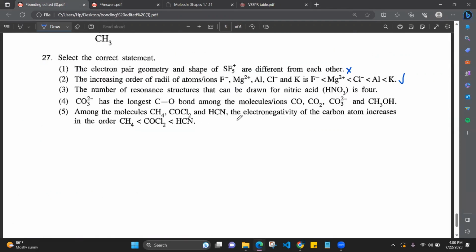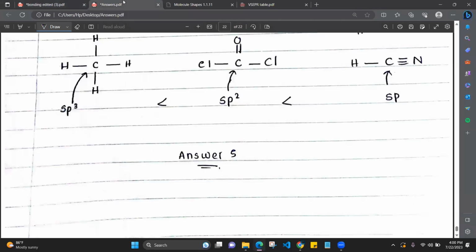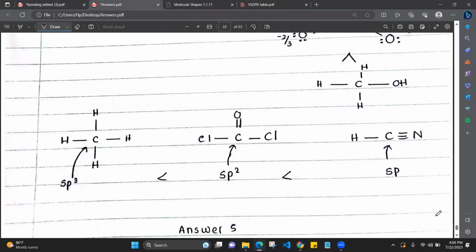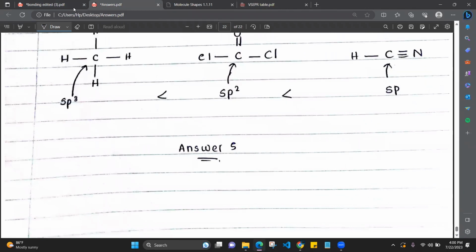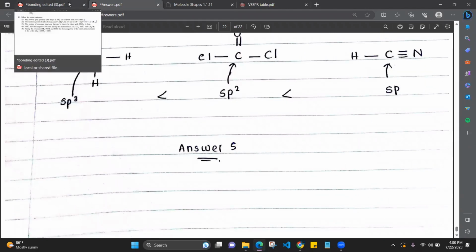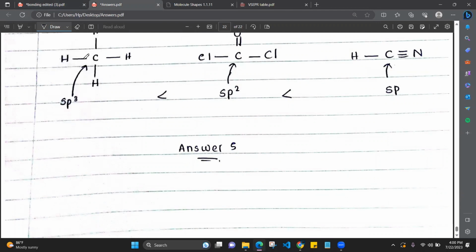Right. Among the molecules, the electronegativity of carbon atom increases in the following order. Sorry, I showed this explanation, right? I'm sorry. Now only we are coming to the electronegativity. So what is the first factor of electronegativity? Hybridization of the carbon atom. So here what is the hybridization? sp3, sp2. I said for hybridization, count sigma bonds and the lone pairs. sp2. And here sp, sp. So this is how the electronegativity will vary depending on the hybridization. So what is the answer? Answer number 5.